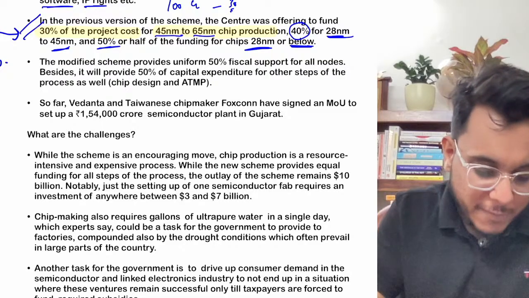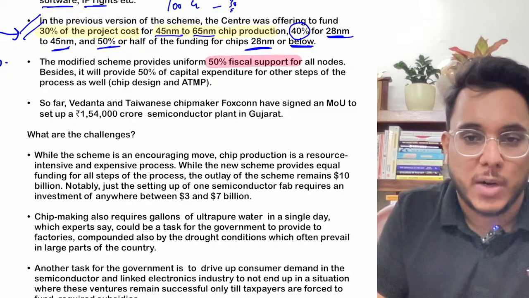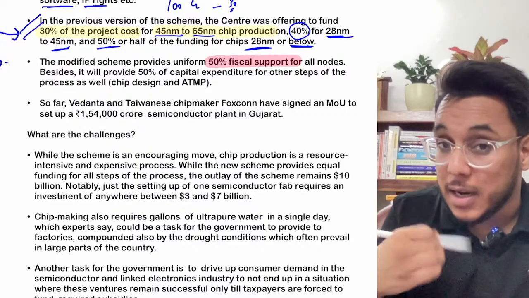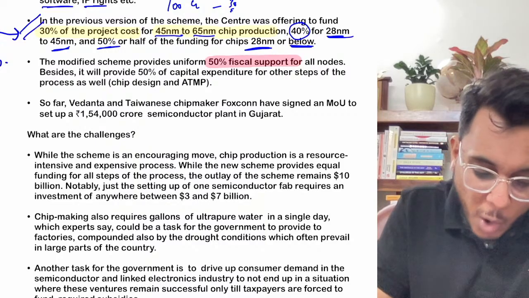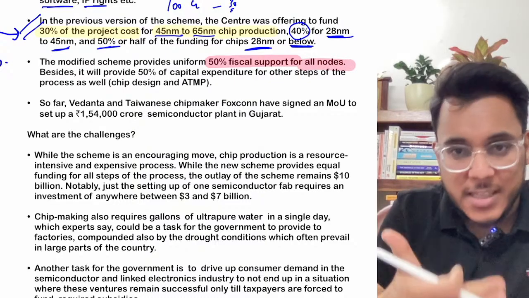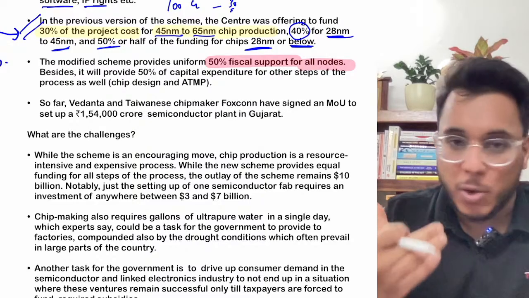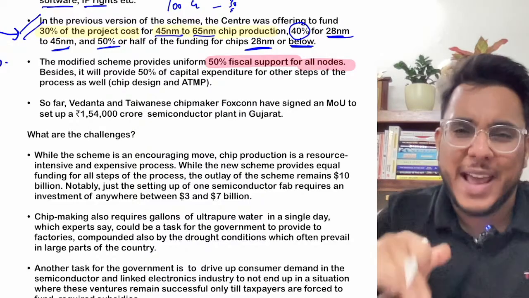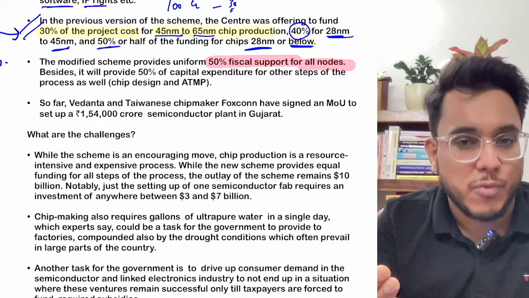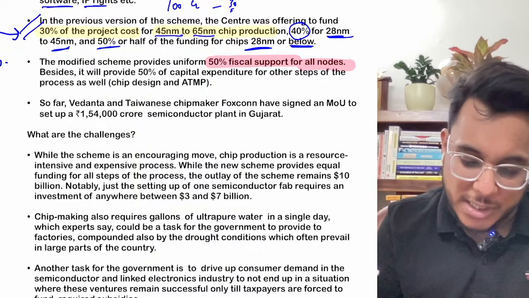Now the government has modified the scheme, and the government says that 50% of the fiscal support, 50% of the project support, will be given by the government for all types of chips, for all the nodes. So this difference which was there, 45 to 65 nanometer, 28 to 45 nanometer, has now been removed. Any kind of semiconductor chip plant you want to make, 50% of the project cost will be given by the government. This is the new change that has come.